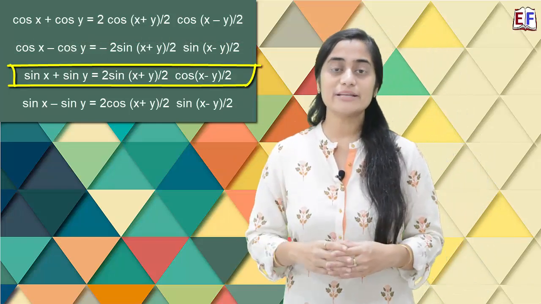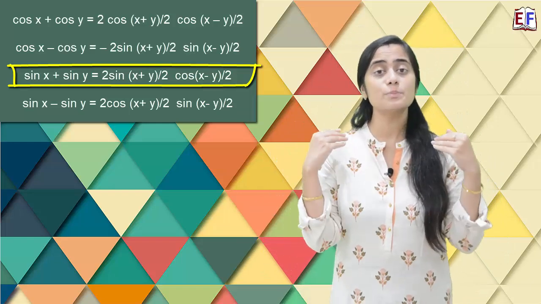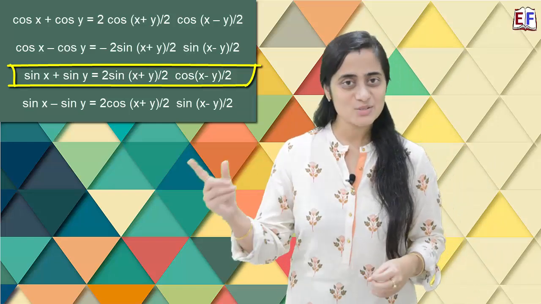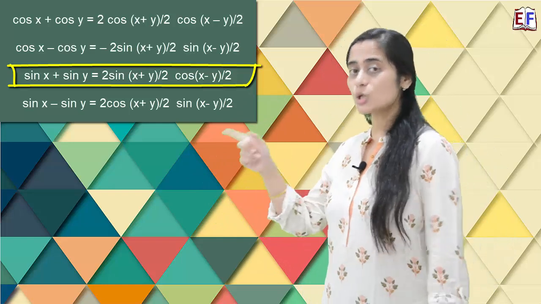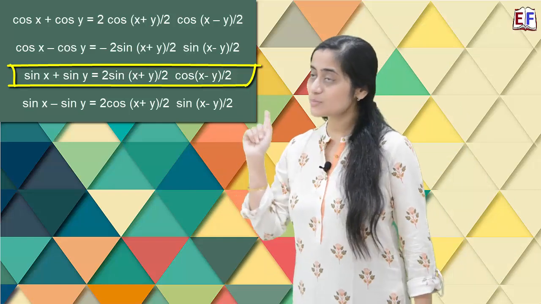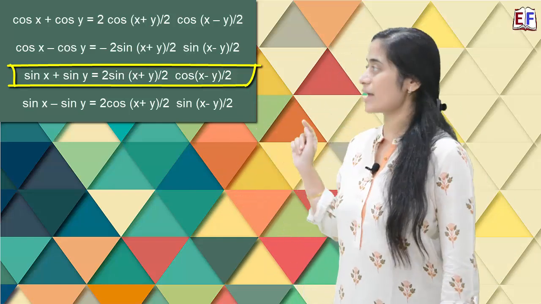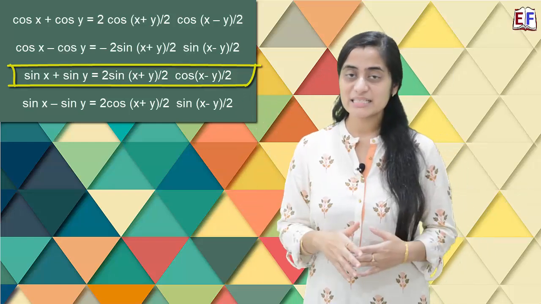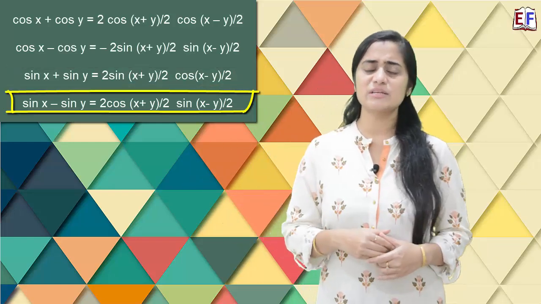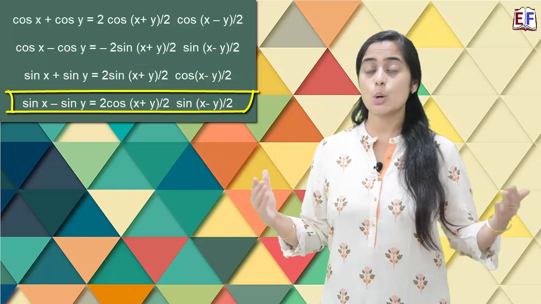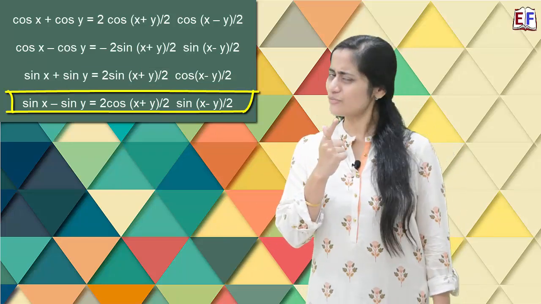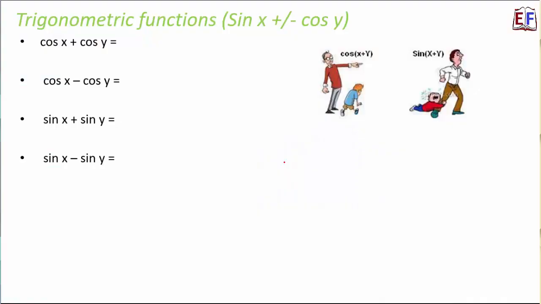Moving on to the third one, that is sin x plus sin y. As I have already mentioned, the son always wants to be with the boss. Right? That's why here we have both sine and cos functions: 2 sin((x+y)/2) cos((x−y)/2). What about sin x minus sin y? Exactly the same as the previous formula, just that the signs got reversed. What about a round of practice of these four formulae? So let's do one round of practice.